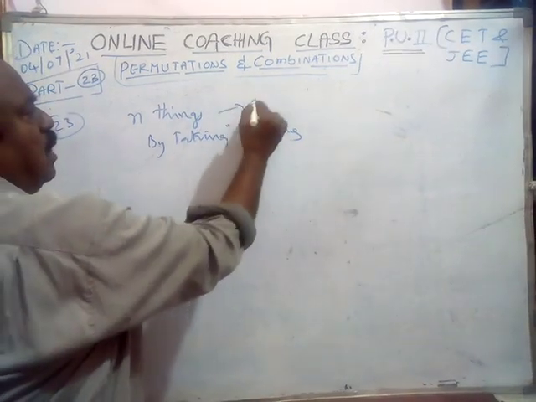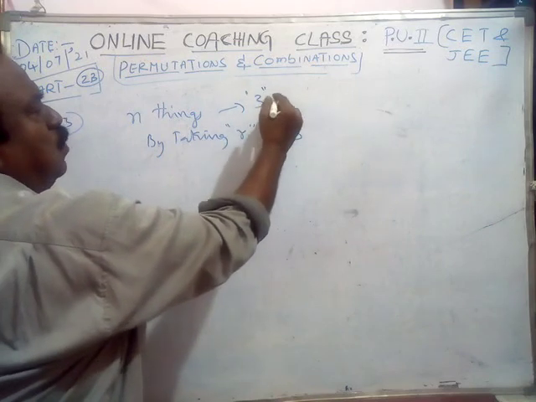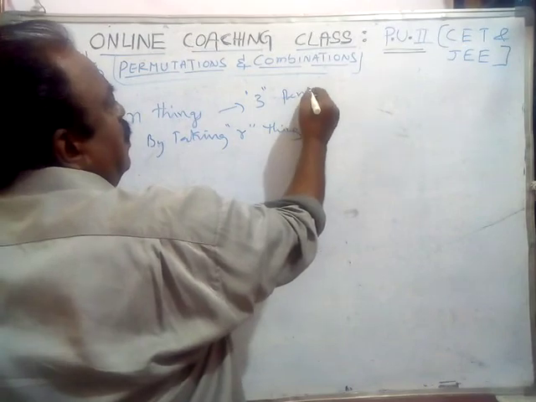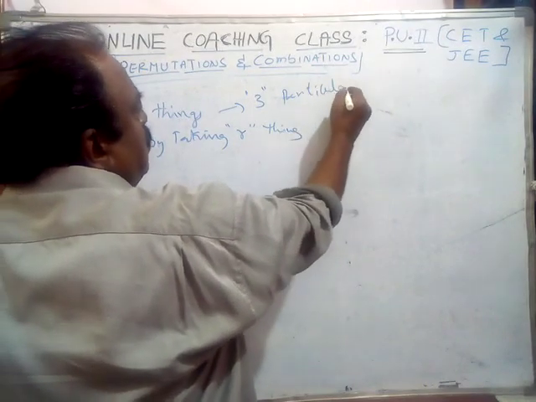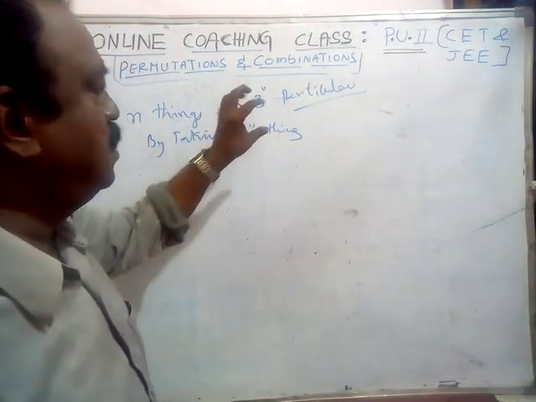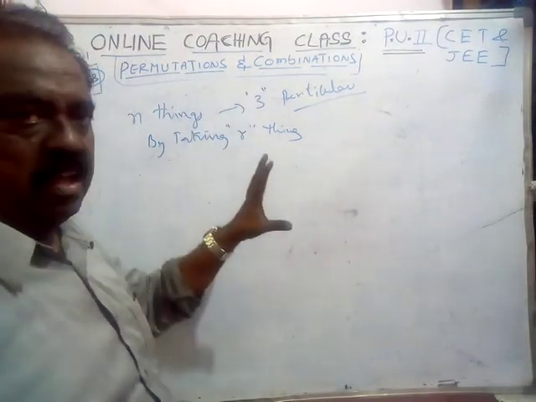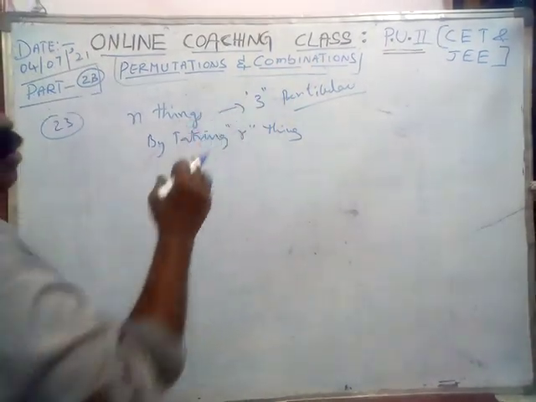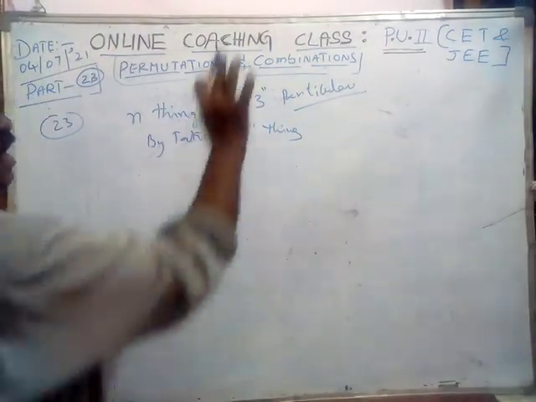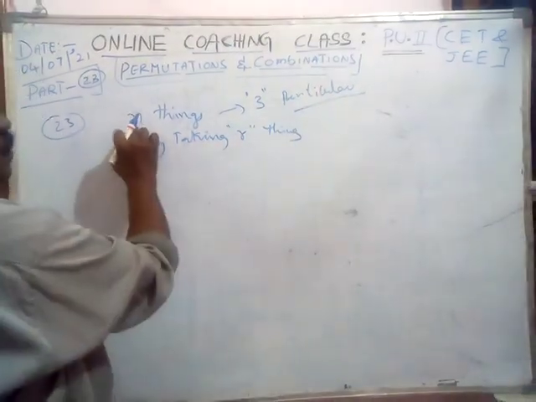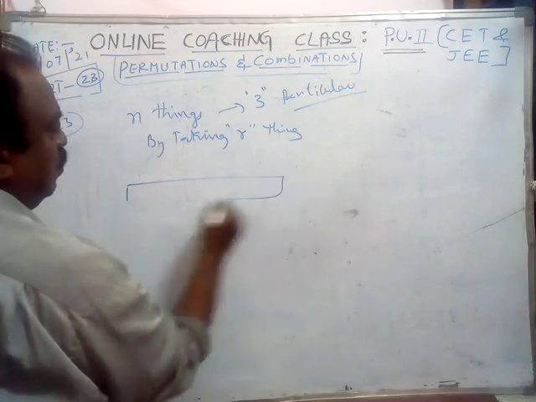Three particular things, they are particular. Particular things means those 3 things must be in every arrangement. That means there is no selection, only arrangement. Blindly, we have to pick those 3 out of n and arrange them.